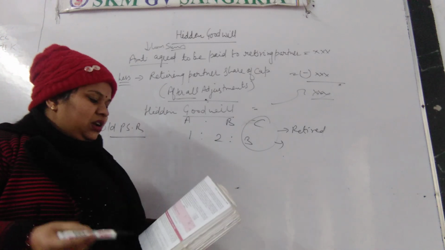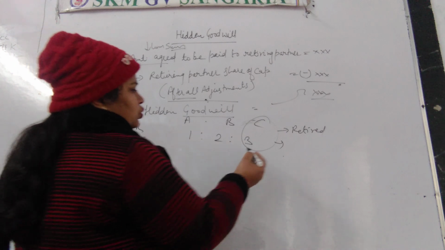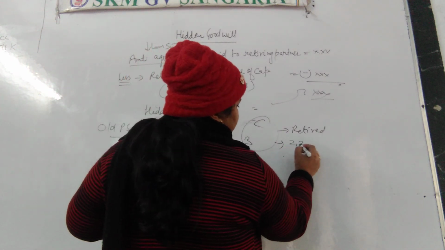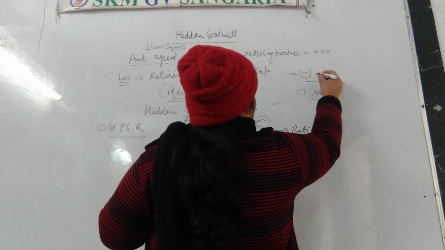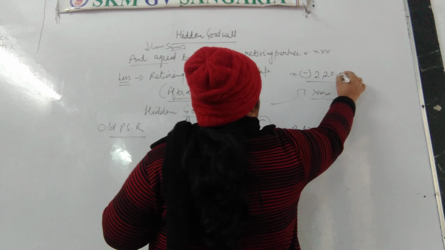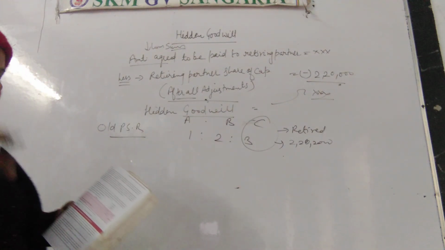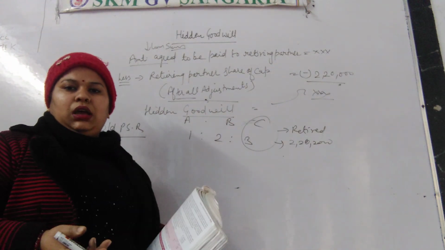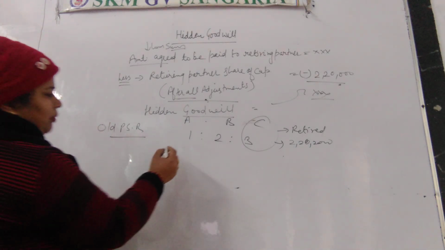that adjustments are related to reserves and the profit on the revaluation is rupees 2,20,000. Okay, his share is 2,20,000, or we can write it here also in the formula that his share is 2,20,000. Okay, and the amount which will be paid to the retiring partner is agreed by the remaining partners.